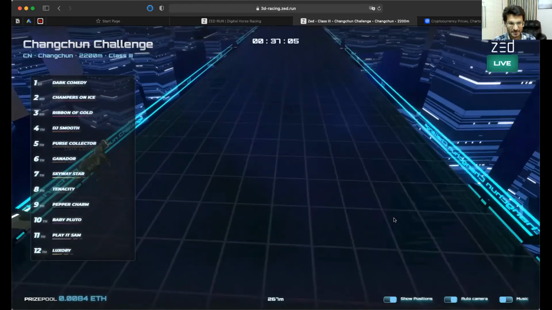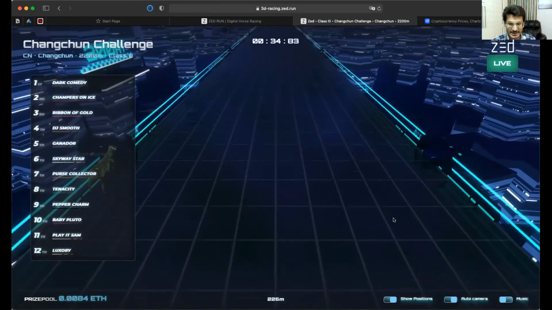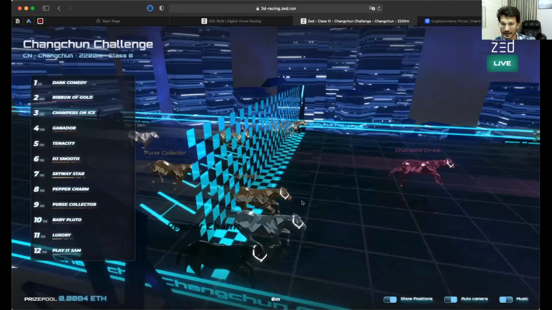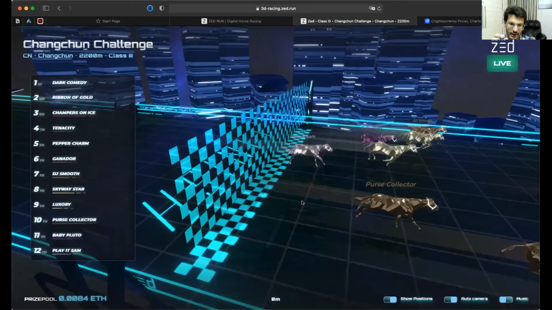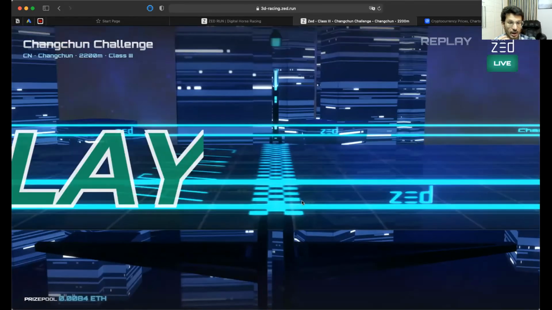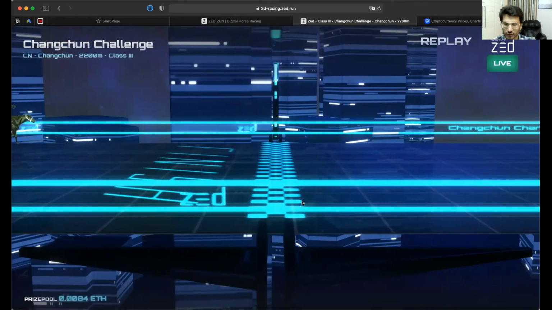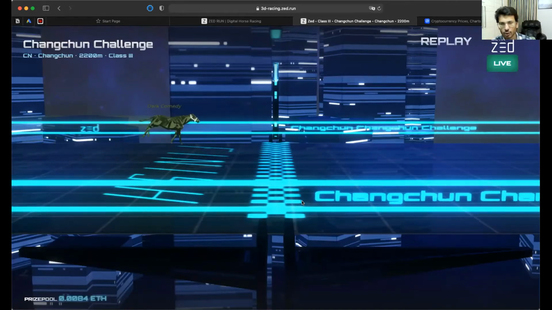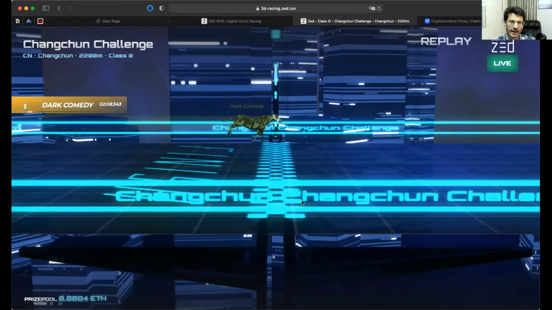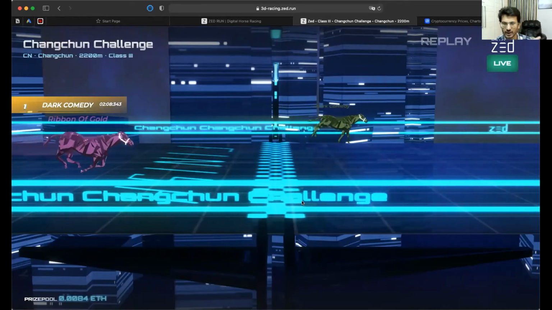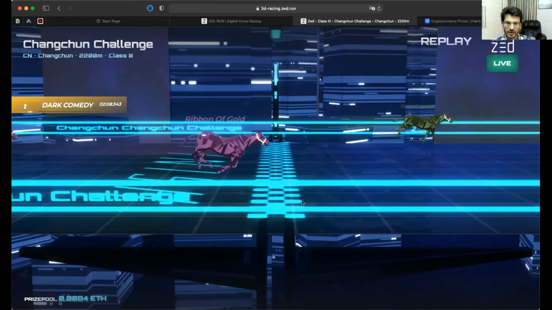This is the race on 8th May, 12:30 a.m. There will be a drop, as in some horses will come out for sale. I would want to purchase one horse, and maybe I don't do anything, I will just own a horse and maybe put it on sale, because right now I feel this is a new thing.